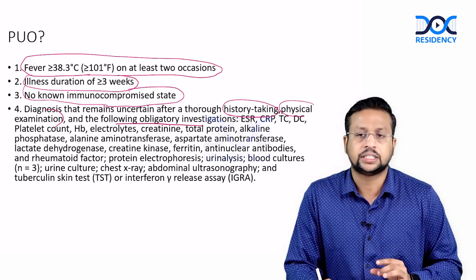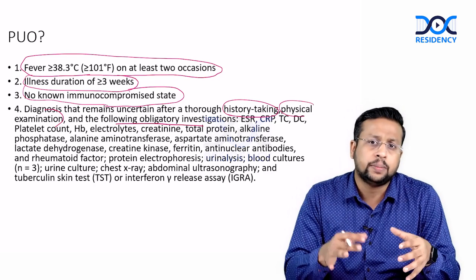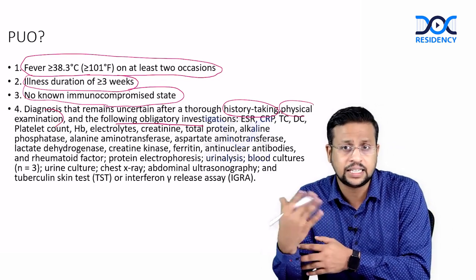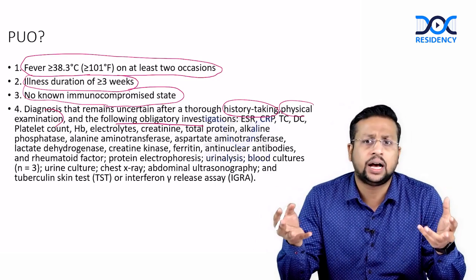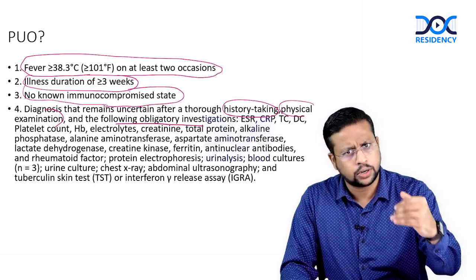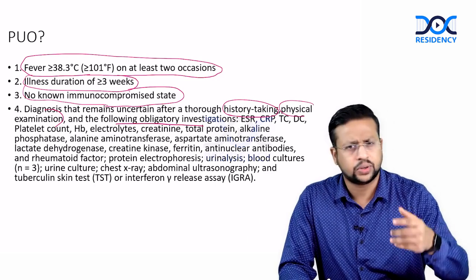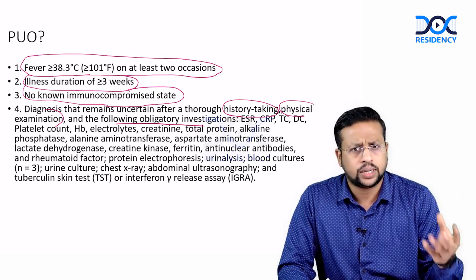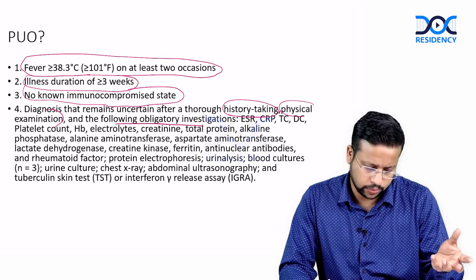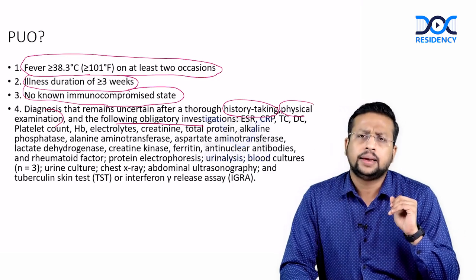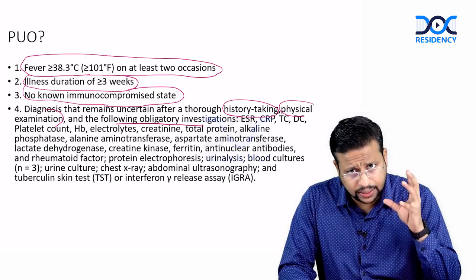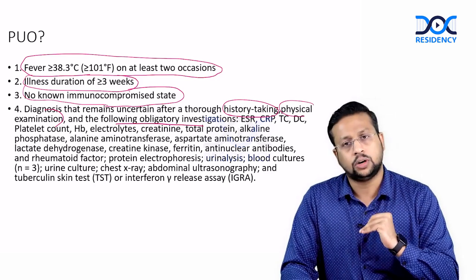So there are a set of investigations. Previously, they said you have to admit the patient and investigate for a particular duration of time to call it PUO. That has changed now because most of our patients are actually evaluated on an OPD basis also. So, inpatient evaluation is not a must to call it PUO. Any patient who has fever more than 101 on 2 occasions, illness lasting more than 3 weeks, non-immunocompromised, and after history taking, physical examination and the basic tests, if you don't have a diagnosis, you call it PUO.